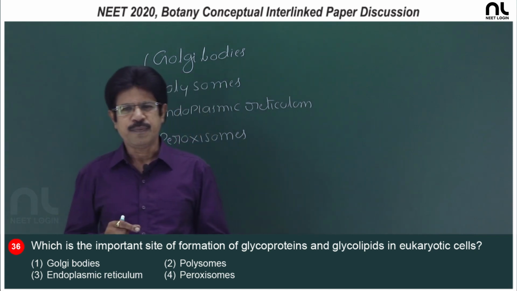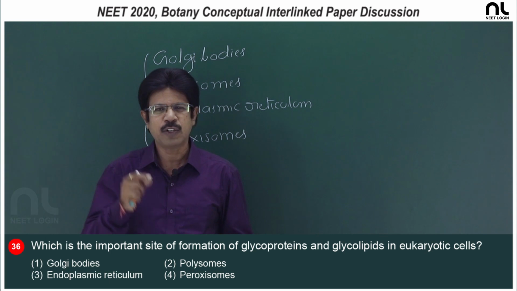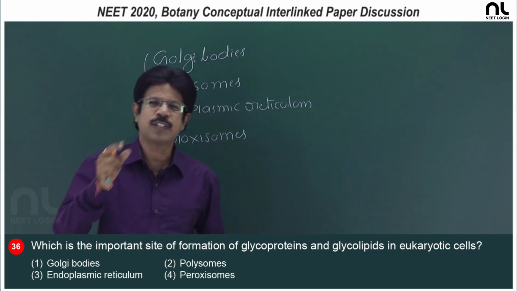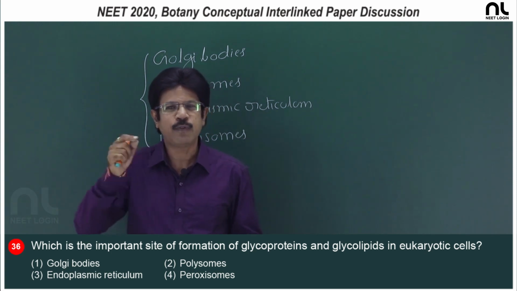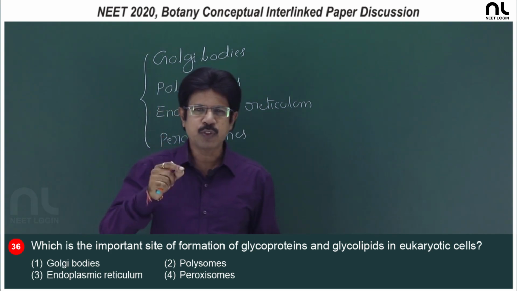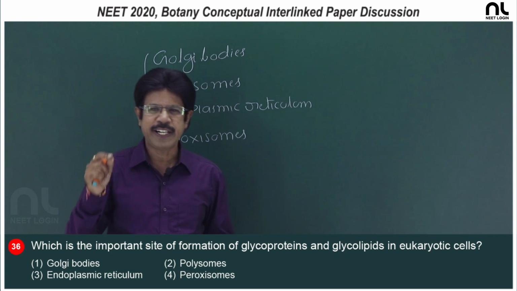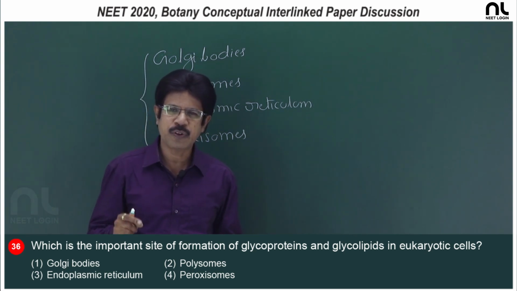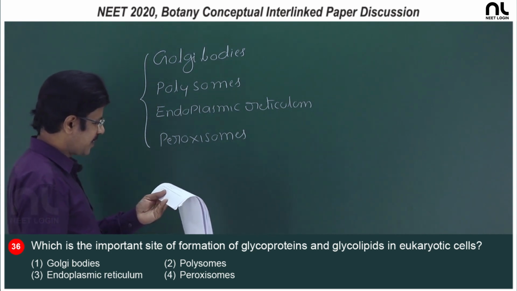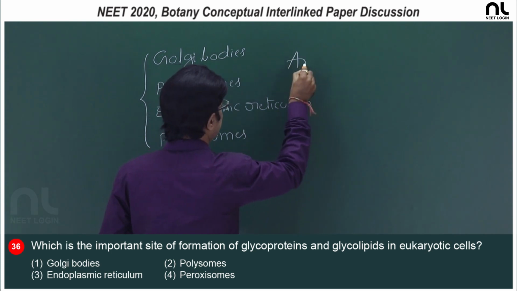Fourth, peroxisome. The peroxisomes are concerned with detoxification, breakdown of H2O2, oxidation of fatty acid, synthesis of phospholipid, and are involved in photorespiration. They are present in mesophyll cells of C3 plants, involved in the glycolate pathway, otherwise called photorespiration. So, for glycoproteins and glycolipids in eukaryotic cells, formed by the Golgi complex, the first option is the right answer.